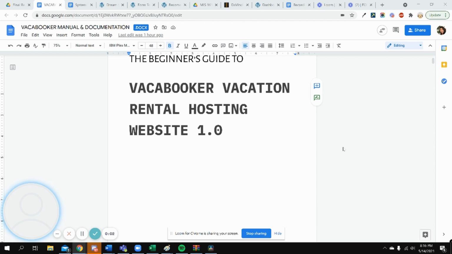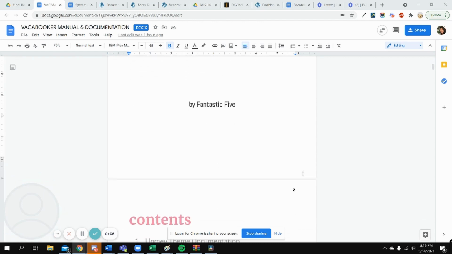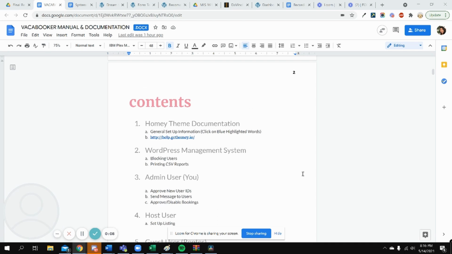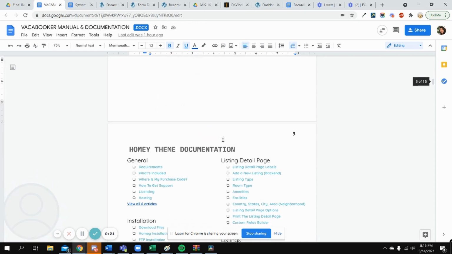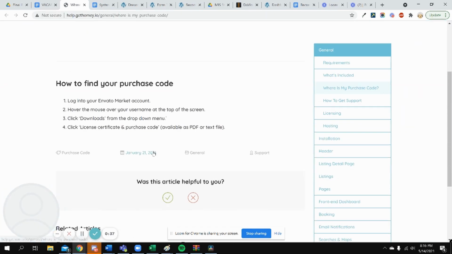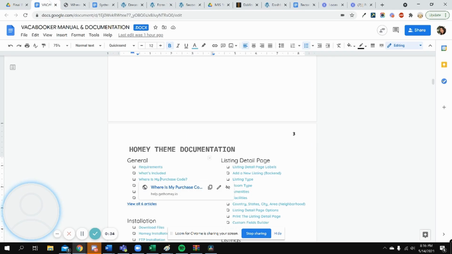For the training manual, this is what we came up with. First, the contents. We started with putting in the Homey theme documentation, which is this website. If you click on this website, it's going to display all this information. And whatever is in blue, you can go ahead and click on the link. Say you need to find your purchase code, you can click on this and it's going to show you how to find your purchase code.